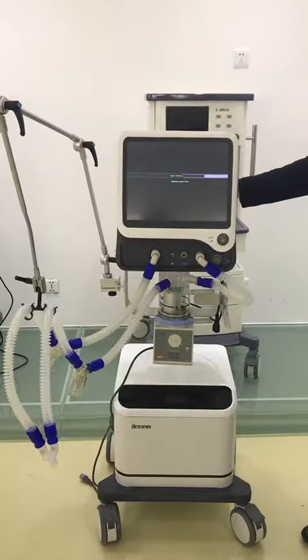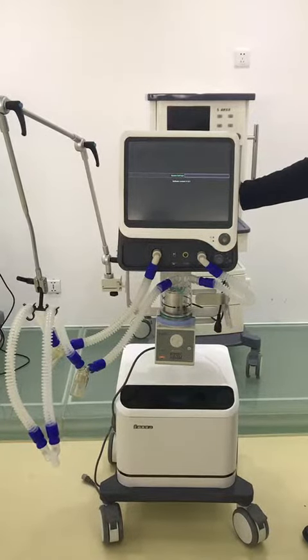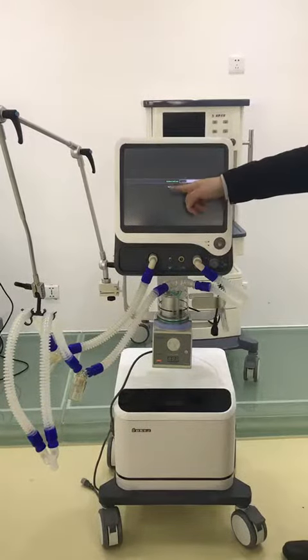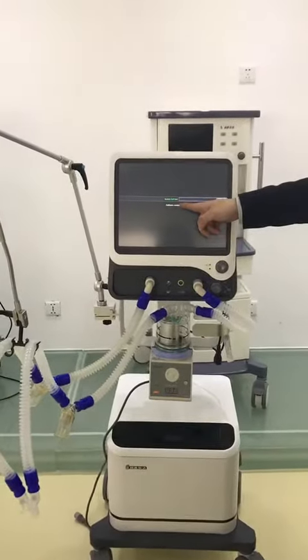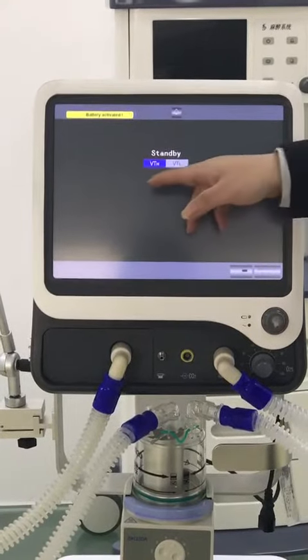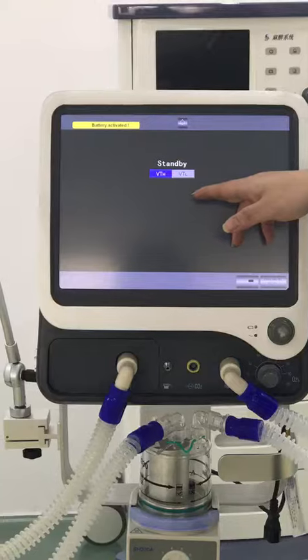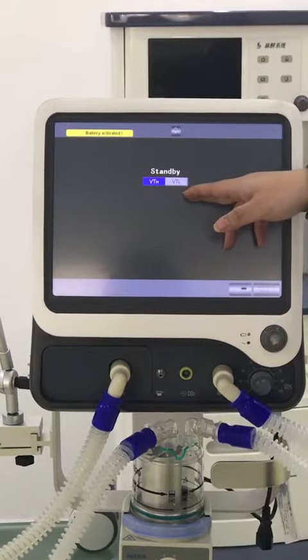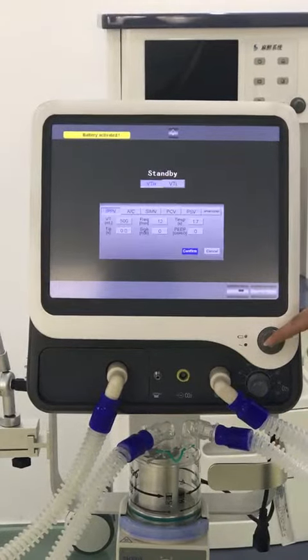So this is our new type S1200 ICU ventilator. And first, when we start the machine, you can see here the system self-test to protect the machine and provide for an emergency situation. And then we can choose for adult use or children use. And under the children using mode, we can also use it for neonatal, about 2 kg. Then we enter into the main interface.